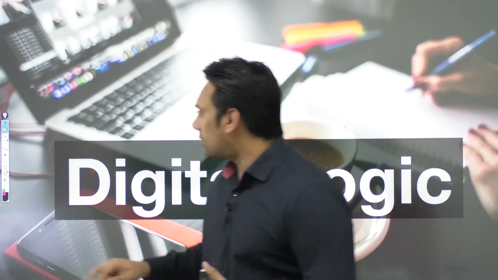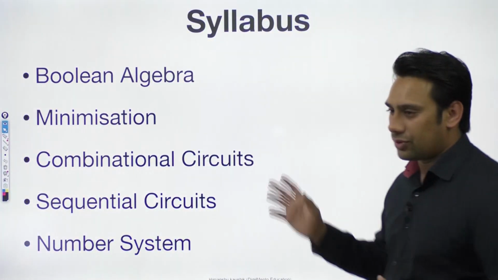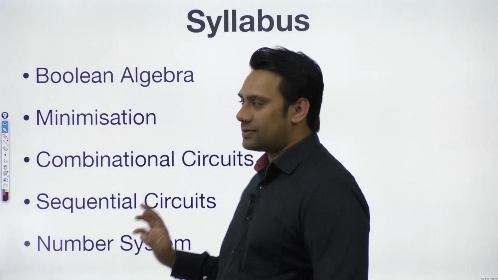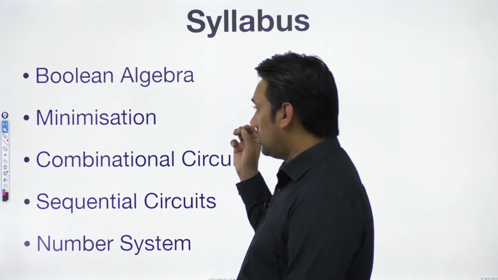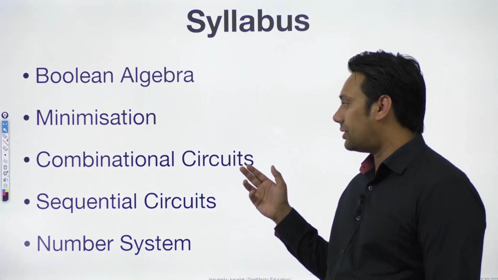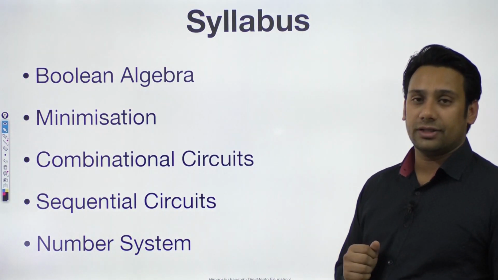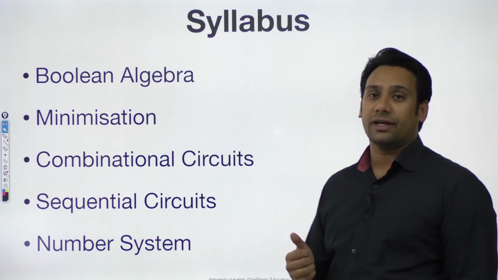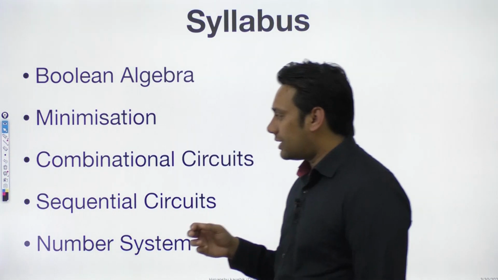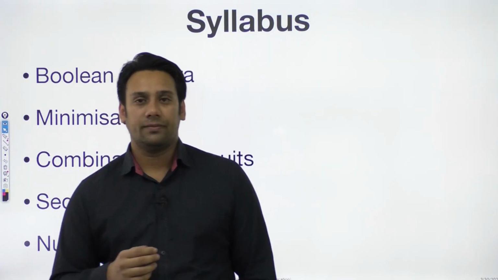Hello everyone and welcome to our first subject, Digital Logic. Before starting Digital Logic, let us look at the syllabus that we are going to have. In Digital Logic, we have the following topics in GATE. Number 1, Boolean Algebra. Number 2, Minimization. Number 3, Combinational Circuit. Number 4, Sequential Circuit. And number 5 is Number System. We will be starting with Boolean Algebra in the beginning.